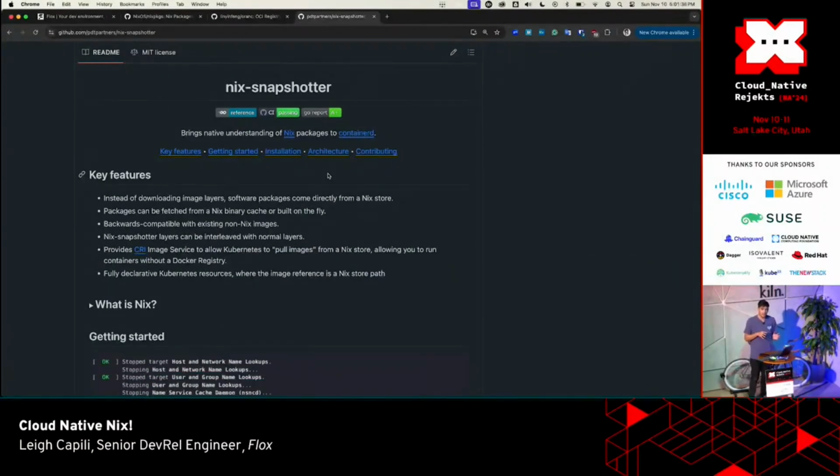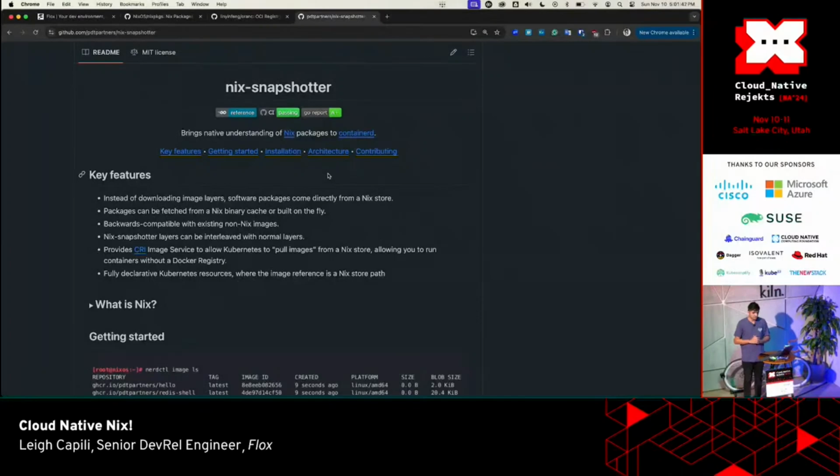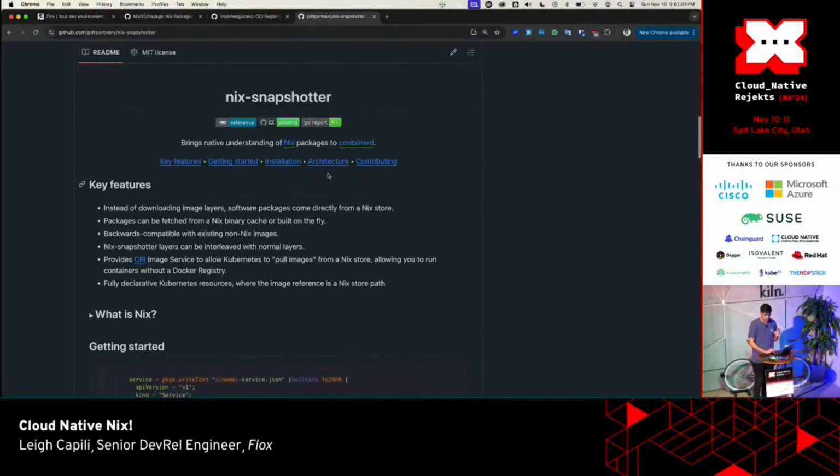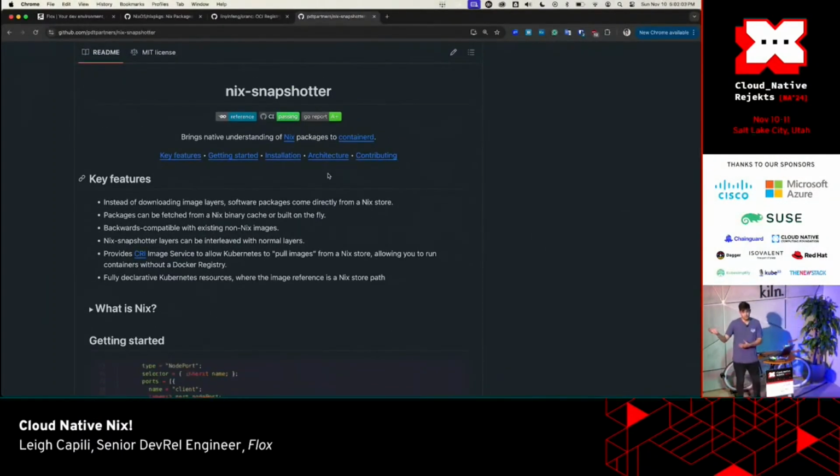It's similar in a way to what Steve-O and Akihiro and some of the folks from Google wrote with eStargz, as well as Soci Snapshotter, the ability to stream container images. But instead of streaming container images from S3 or Google Cloud buckets or something like that, what we do is we construct layers directly from a Nix store, such as an OCI registry or a local directory on a node file system that's managed by Nix Host Manager.